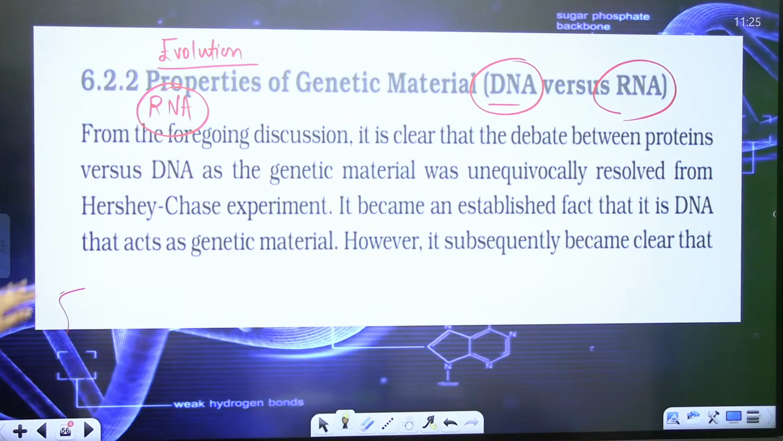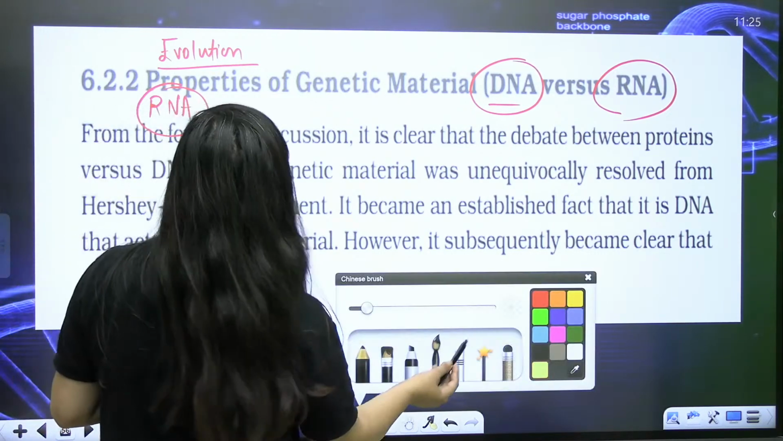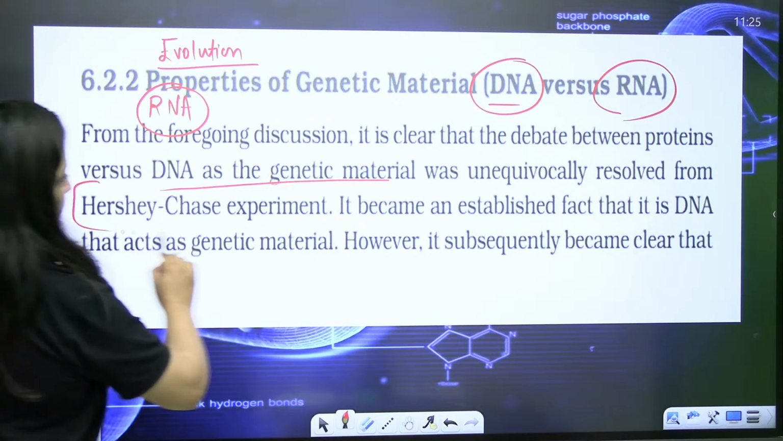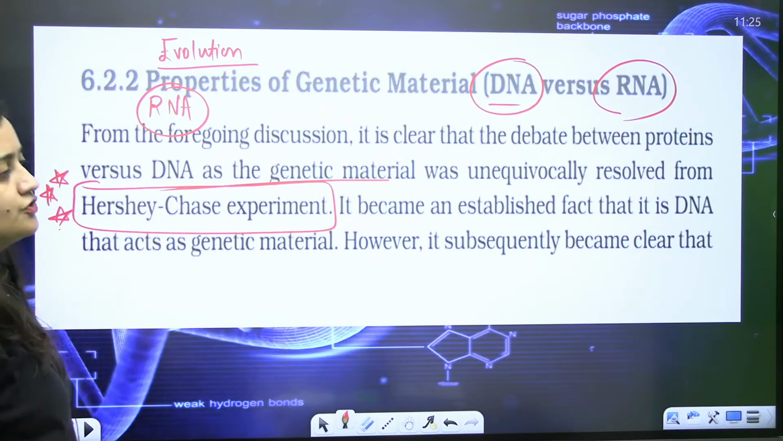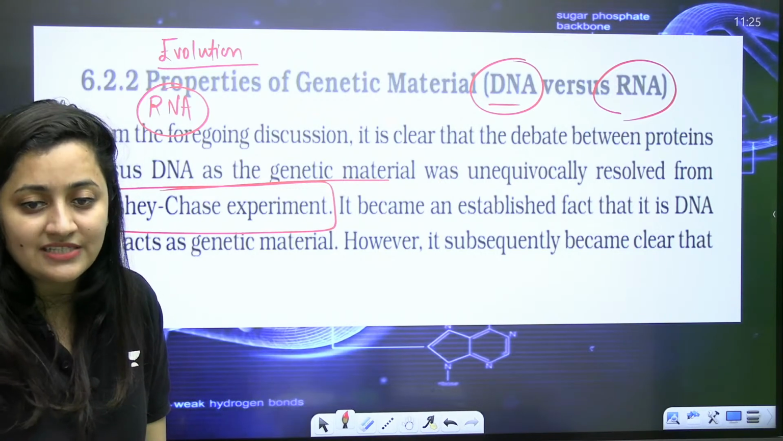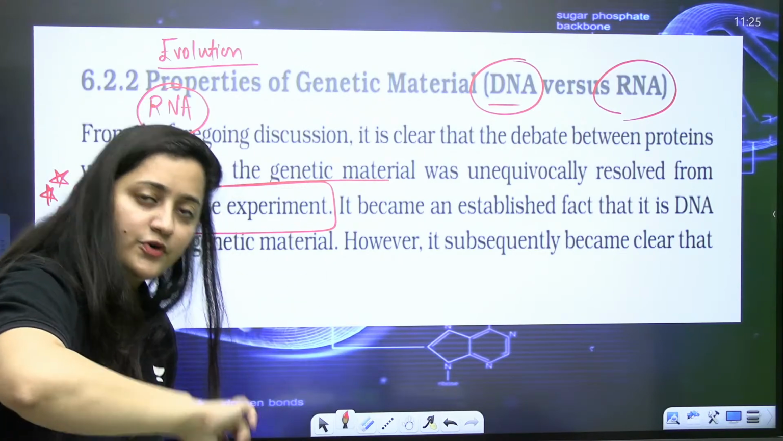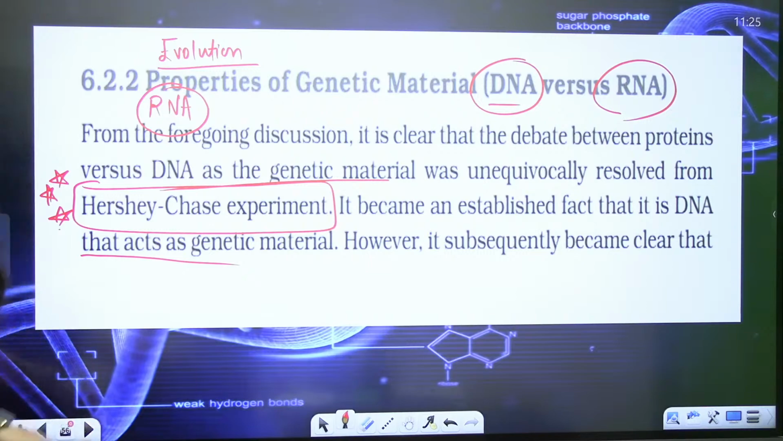So see, from the foregoing discussion, it is clear that the debate between protein versus DNA as genetic material was unequivocally resolved by the Hershey and Chase experiment. This is what they used to ask in the NEET examination. The Hershey and Chase experiment resolved that conflict, whether it is protein or DNA as the genetic material. So it is the DNA which is the genetic material.